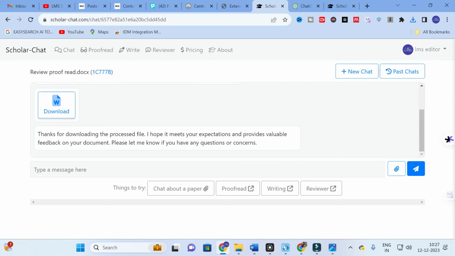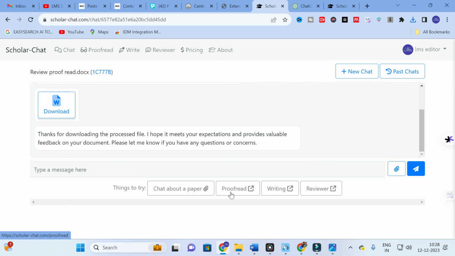So here you can see the 4 options are a fantastic option for the research scholars. You can do literature survey, or you can chat with your paper and generate better content, and AI will proofread your content, so you can get rid of grammar mistakes and typo errors in your document. Next one, writing.